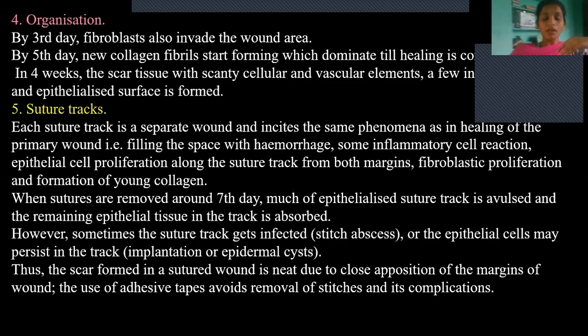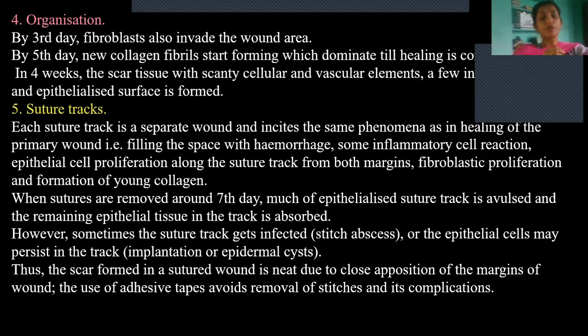Okay. And then organization. Whatever the scab tissue is there and the multi-layered epithelial cells are there, they have to undergo organization. So by third day, whatever the fibroblasts are there, they will invade this wound area, and by fifth day, collagen fibrils will be formed. So they'll form a hard kind of tissue. And in 4 weeks, the scar tissue with scanty cellular and vascular elements and a few inflammatory cells and epithelialized cell surfaces form. That we have seen in repair of wounds, right?